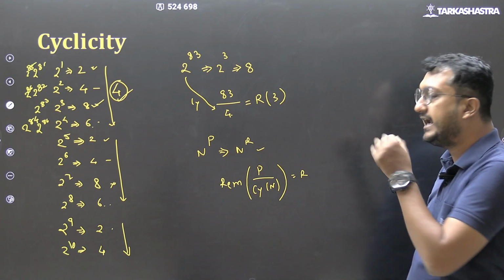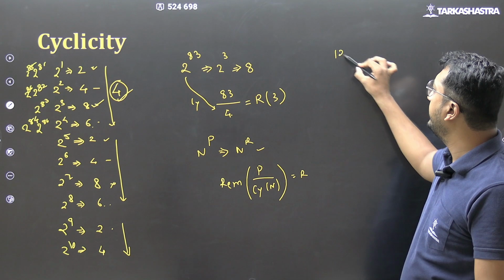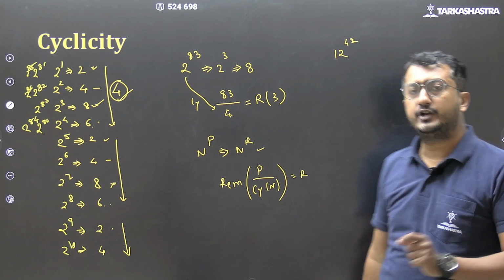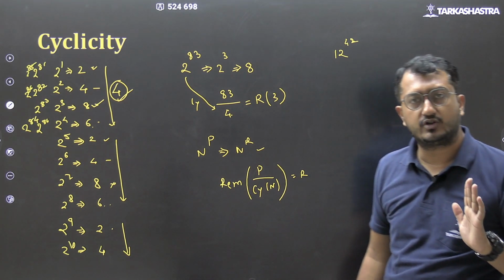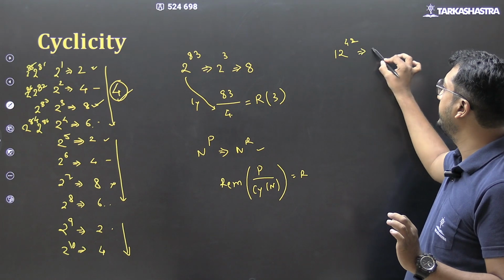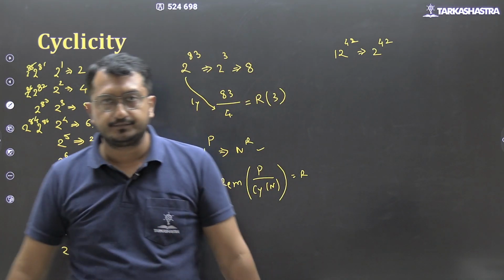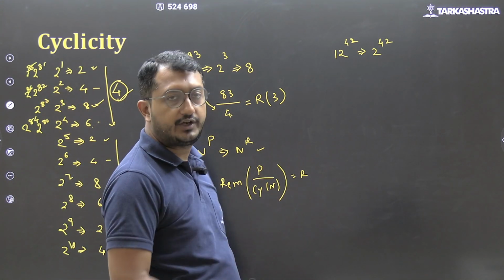Okay, let us try out another example. I want to find out 12 raised to 42 का last digit. As I told you, only the last digit helps me find the last digit. So this will be 2 raised to 42. And for 12 raised to 42, the last digit will be that of 2 raised to 42.